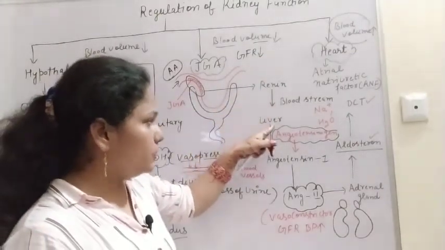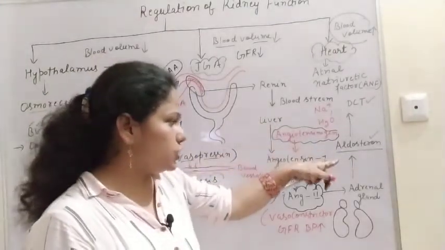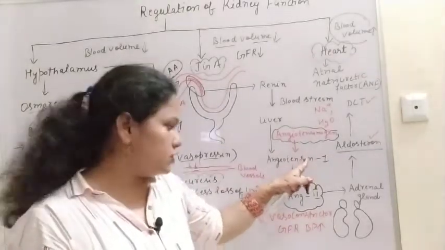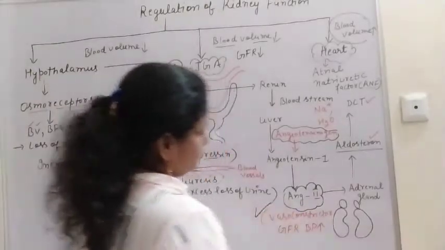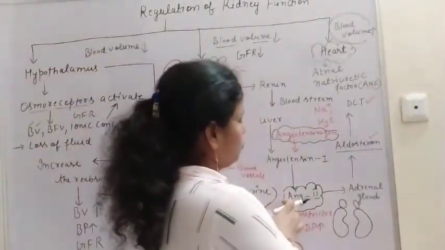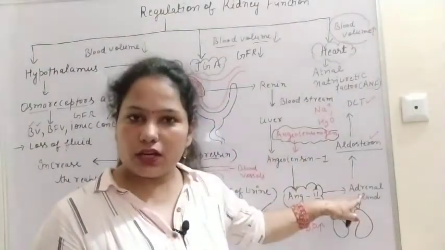It goes to the liver, where the inactive angiotensinogen changes into angiotensin 1, this angiotensin 1 changes into angiotensin 2, and it is a vasoconstrictor.